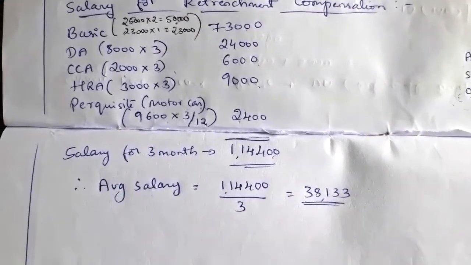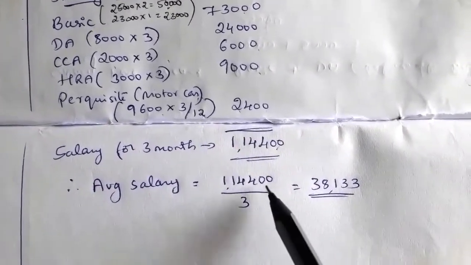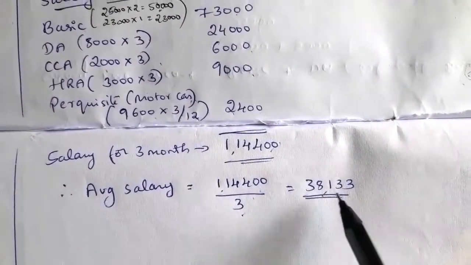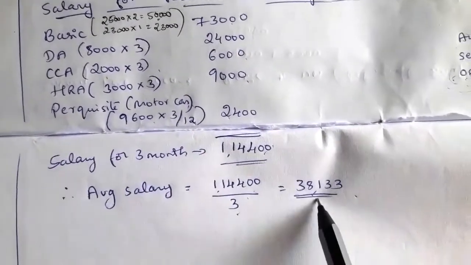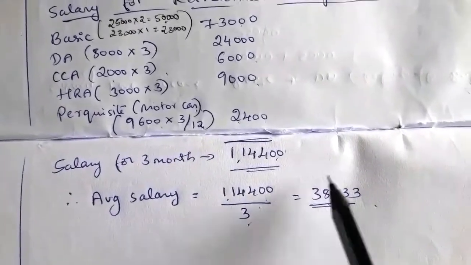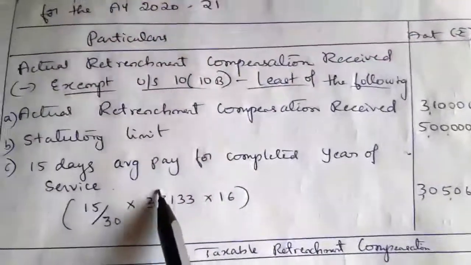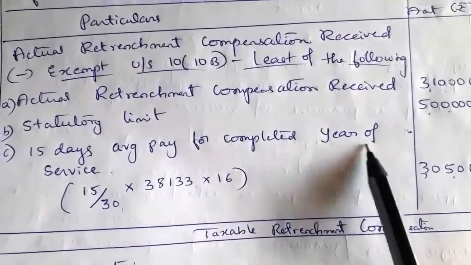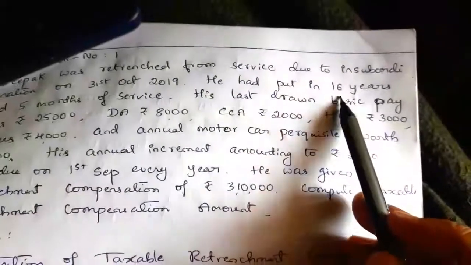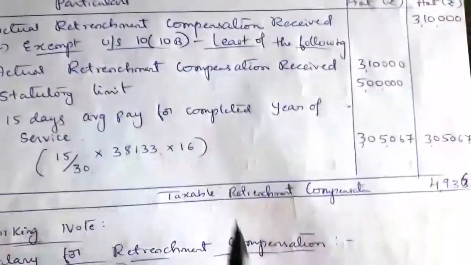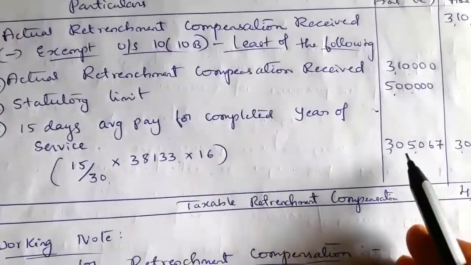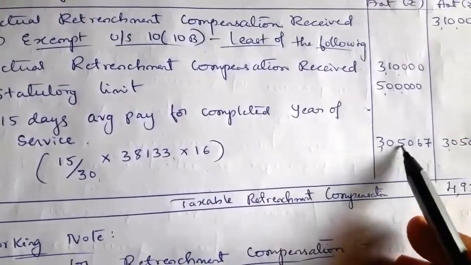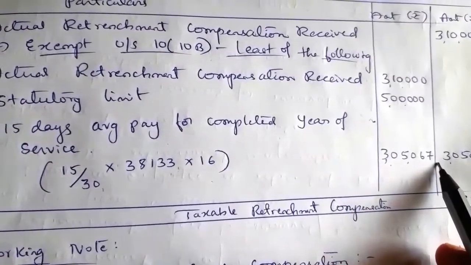Now we have to calculate average salary. So average salary is equal to 1,14,400 divided by 3, equal to 38,133, is the average salary or average pay. Now we take this average pay 38,133 into completed years of service. We have to take 16 years as completed years of service. We should not include the part of the month, because the part of month is not exceeding 6 months. So we will get the value 3,05,067.